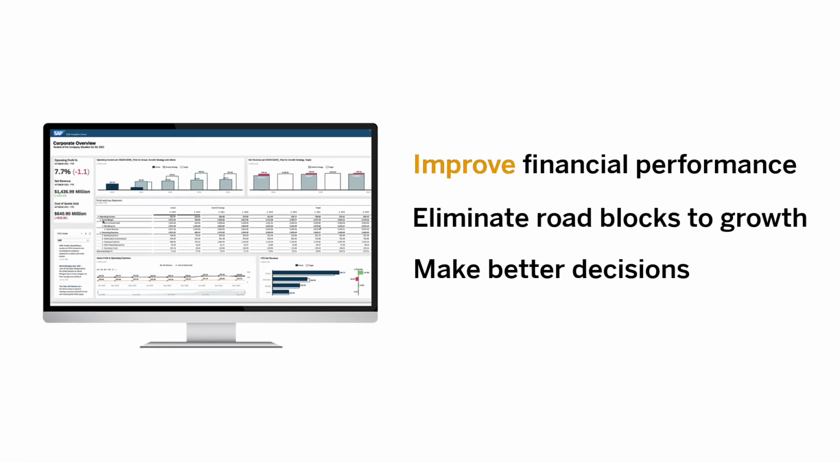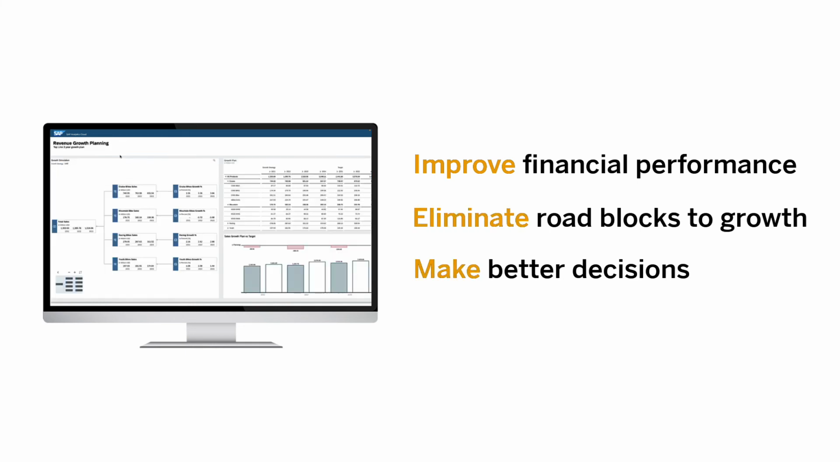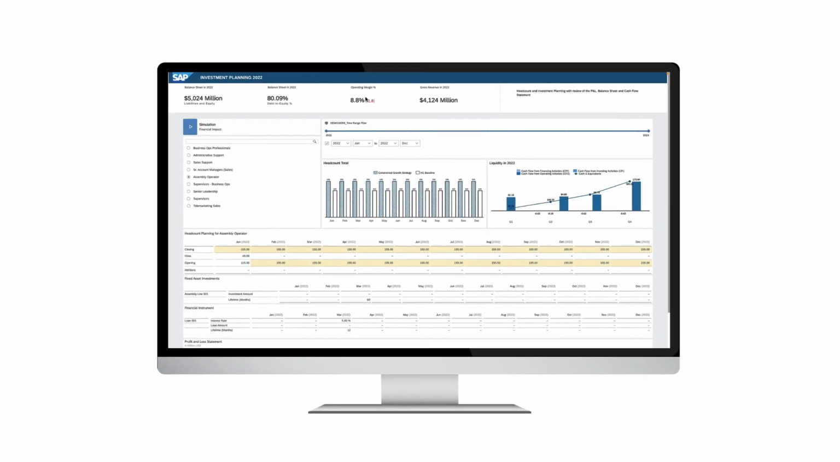Improve financial performance, eliminate roadblocks to growth, and make better decisions with SAP. Synchronize financial and supply chain planning in real time across the business.